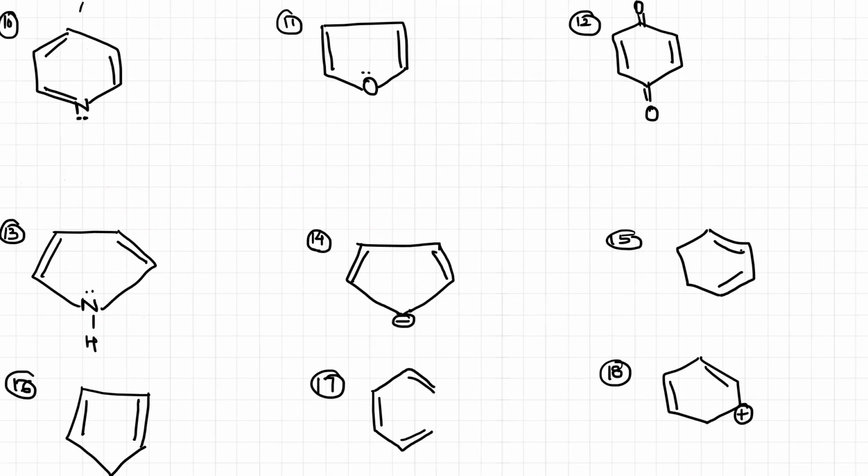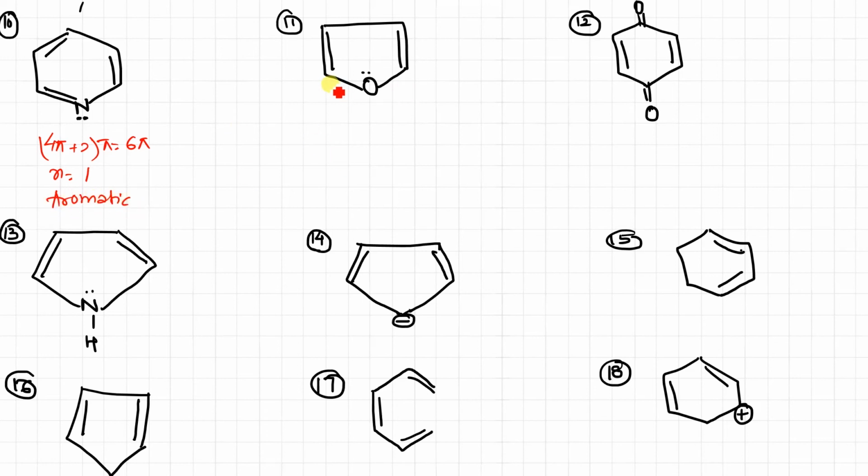Yes. Some other examples like this. You can see that conjugation is there, cyclic structure is there, and there are 3 pi bonds, isn't it? So this is an odd number. So 4n plus 2 pi is equal to 6 pi, so n is equal to 1. Hence it is aromatic. Clear?